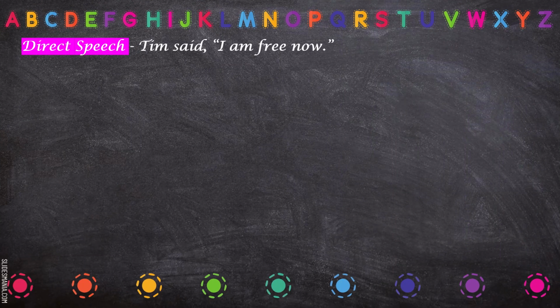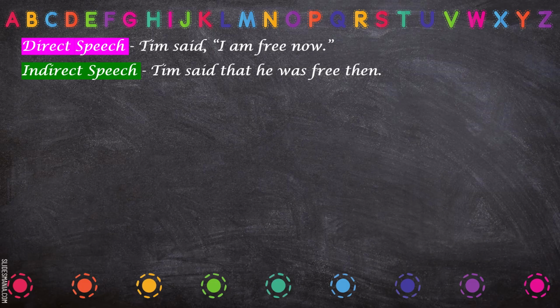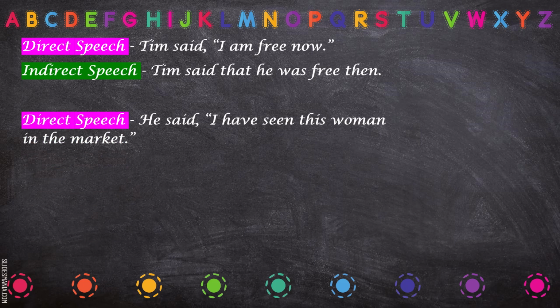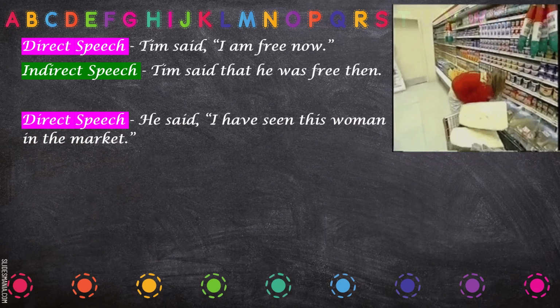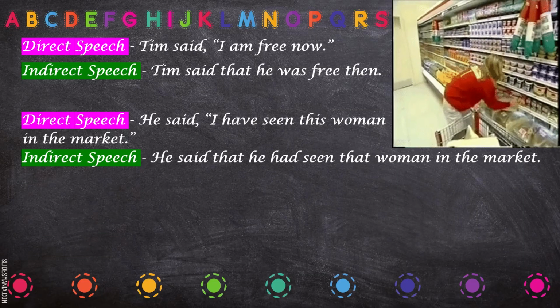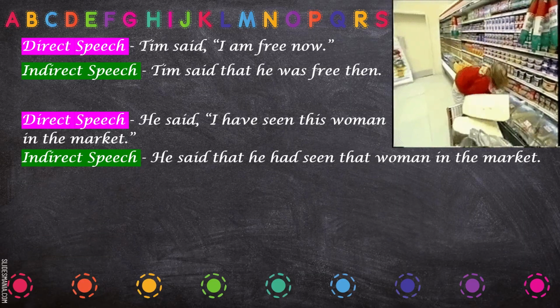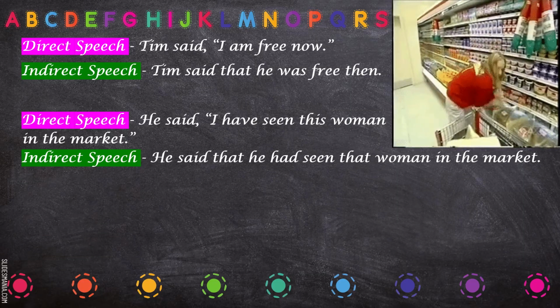Okay, direct speech. Tim said, I am free now. Here are some examples of those words. Tim said that he was free then. Instead of now, then is used. He said, I have seen this woman in the market. This will change to that. He said that he had seen that woman in the market.